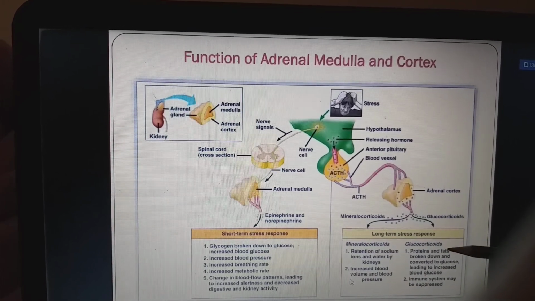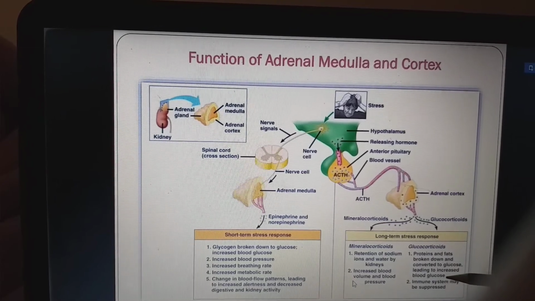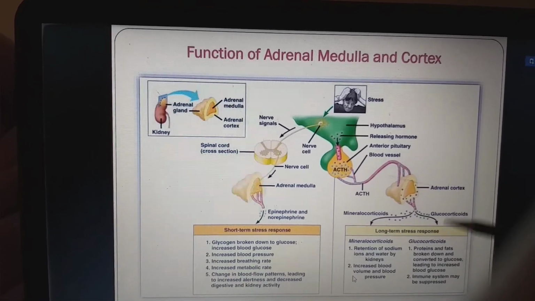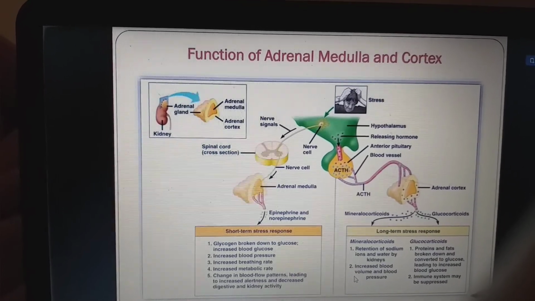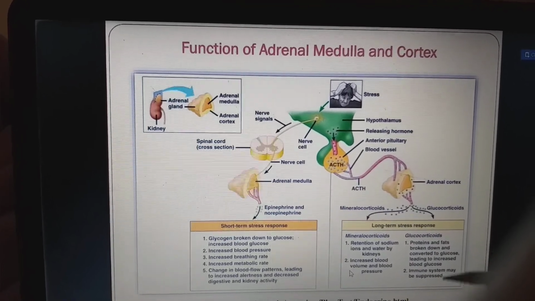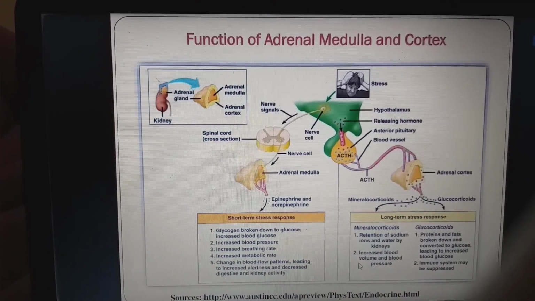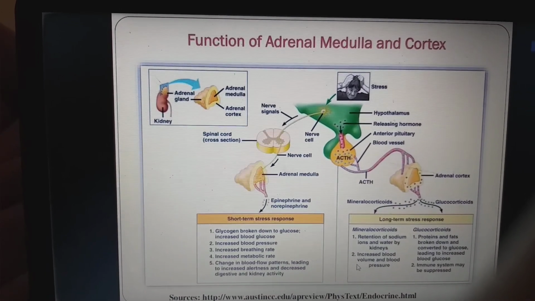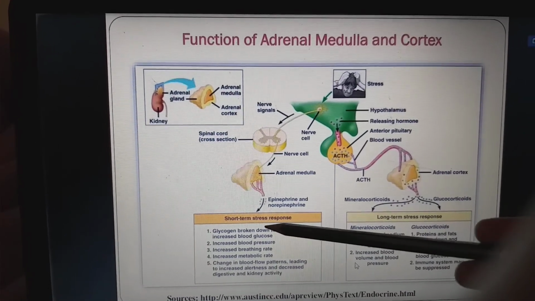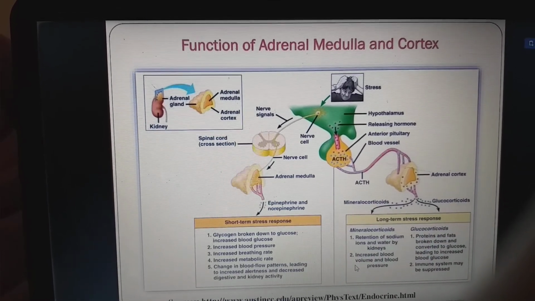Next, glucocorticoids. Proteins and fats break down and are converted into glucose, leading to increased blood glucose. If you want blood glucose, it has to come from glycogen or it has to come from fat. And next, the immune system may be suppressed. So this flowchart gives a detailed description of the function of the adrenal medulla and adrenal cortex. Adrenal medulla is for the short-term stress response. Adrenal cortex is for the long-term stress response.